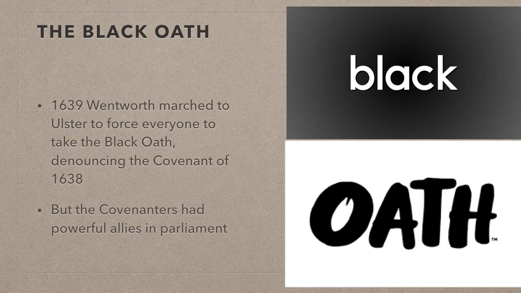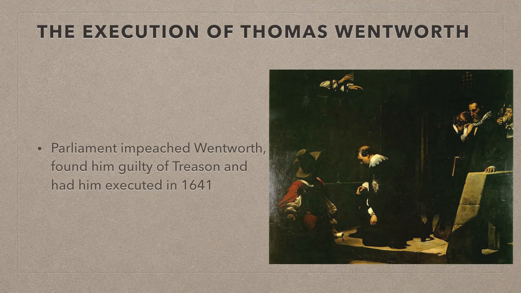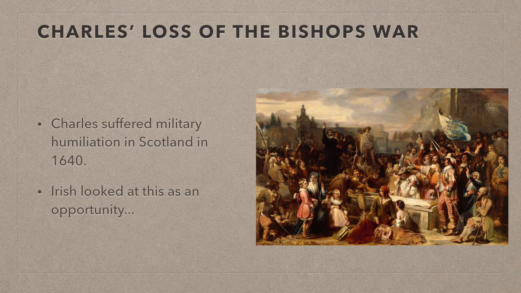But these Covenanters, as they were known, had powerful friends in Parliament, which was in opposition to King Charles I. They used their power to impeach Wentworth. They found him guilty of treason, and in 1641 they executed him. And this further deepened the divide between Charles I and the Parliament. The Gaelic Irish were closely monitoring all these developments, and when Charles suffered a military humiliation in Scotland in 1640 trying to enforce his common book of prayer, the Gaelic Irish believed it was time to rise in rebellion to try to take back their land.